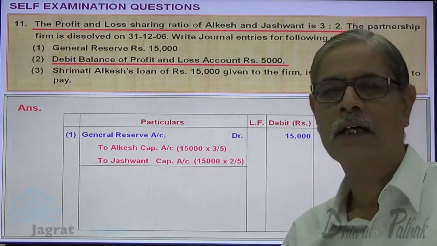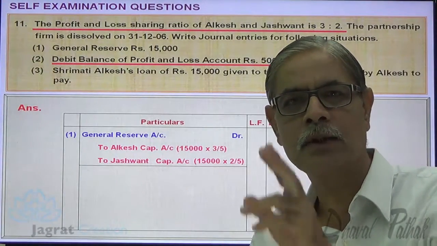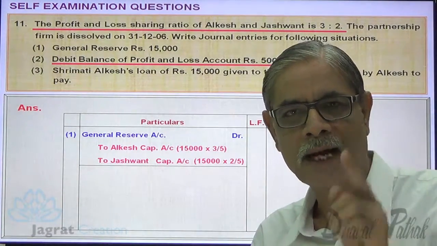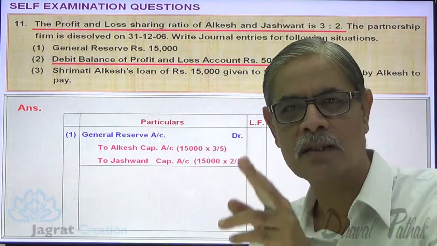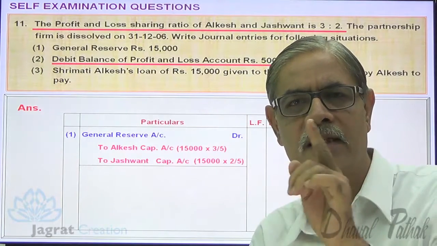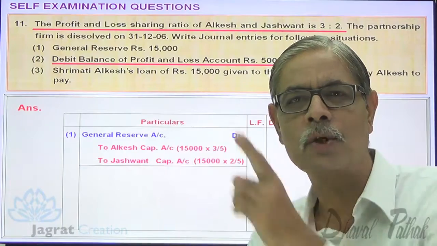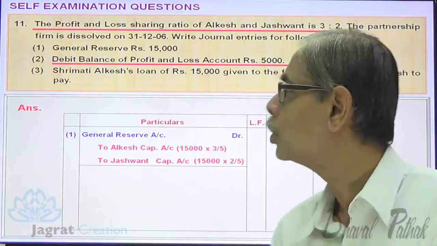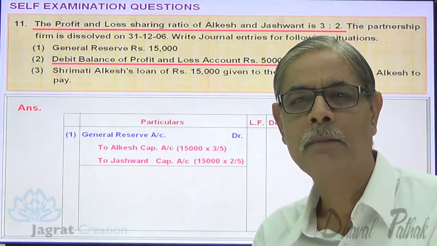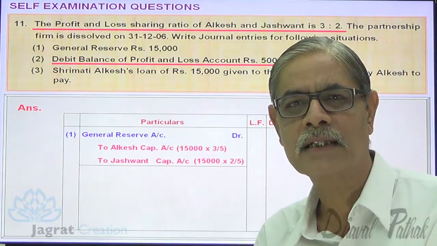Debit balance of profit and loss account. Debit balance of profit and loss account implies loss. This loss is undistributed. At the time of dissolution, this loss is required to be distributed amongst partners. When the loss is distributed, partners' capital account gets debited. In which ratio? In the ratio of profit sharing. So this 5,000 undistributed loss will be debited to partners' capital account and profit and loss account gets credited.